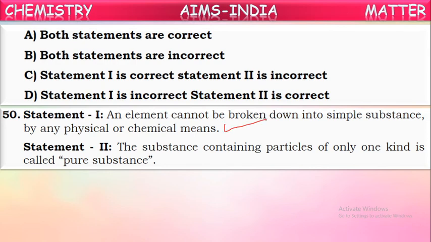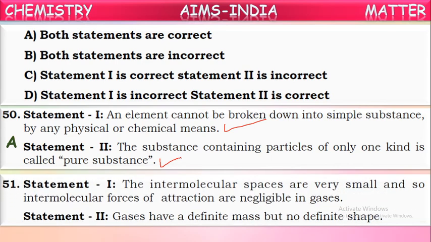So the next one. The substance containing particles of only one kind is called pure substance. Yes, it is true actually. So a pure substance, which contains only one kind of atoms or one kind of particles, is called a pure substance. It might be either an element or a compound. It will be containing only one kind of particles in it. So both the statements are true here also. We get it as A.